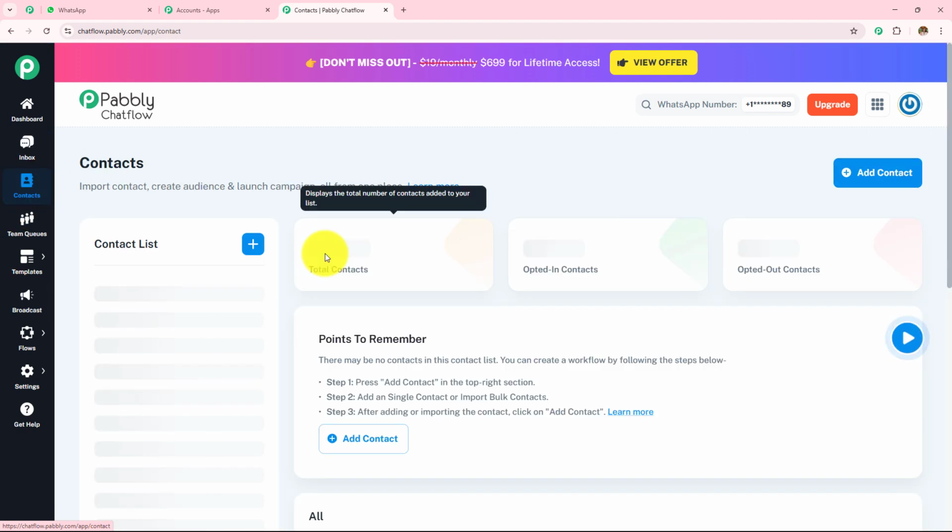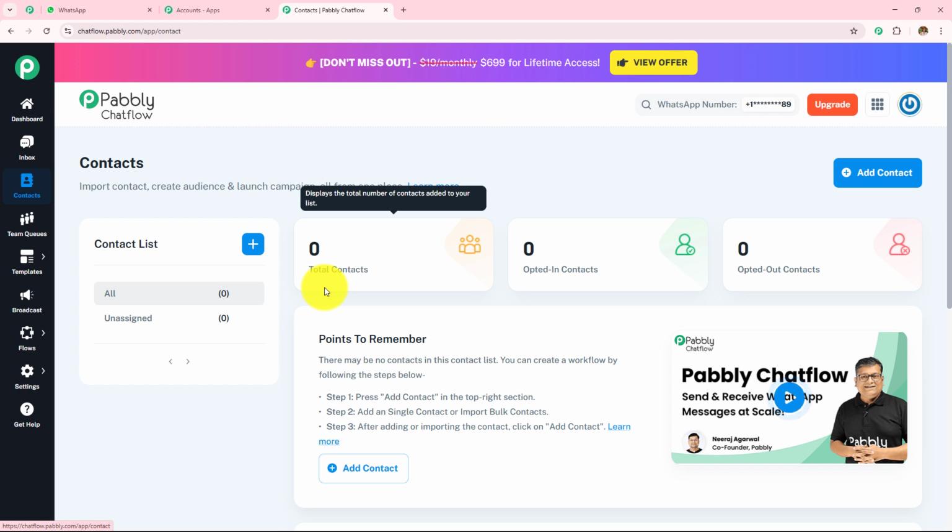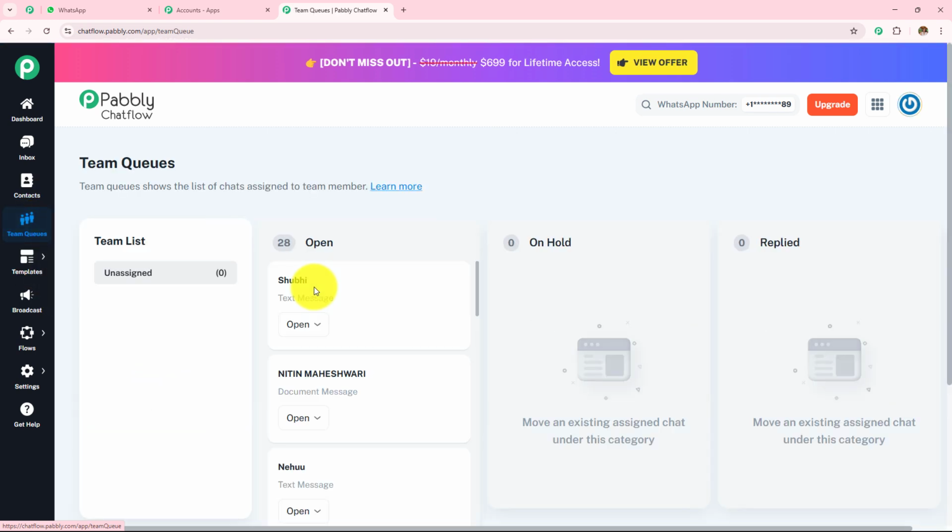So this section manages all your WhatsApp contacts. You can view, add or import contacts to engage them via campaigns or support chats. Next we have team queues. So here you can assign messages or chats to different team members. This is useful for managing support agents or sales team and distributing workload.